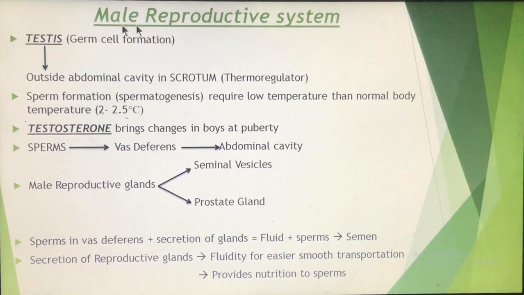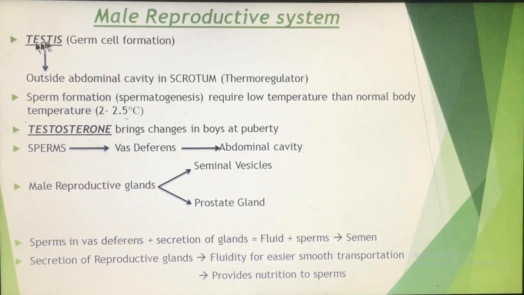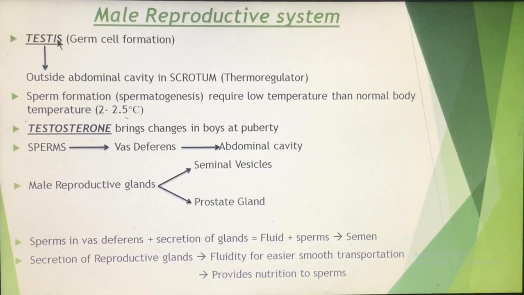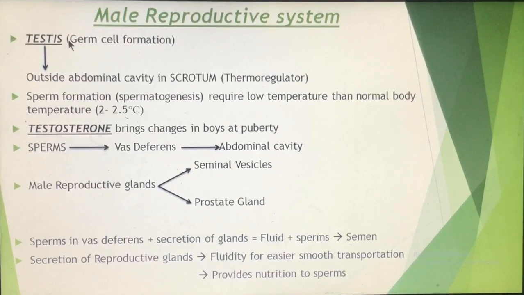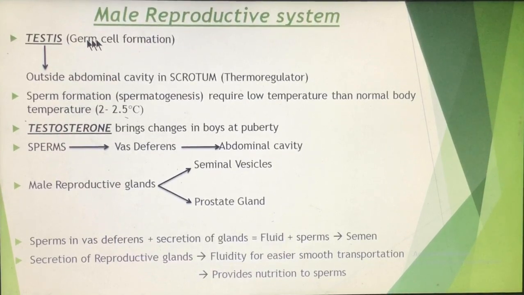The main male reproductive organ is known as the testes. There is a pair of testes, and inside the testes spermatogenesis takes place. Spermatogenesis means the sperms are formed inside the testes. Sperms are also known as germ cells. So inside the testes spermatogenesis takes place, that means the sperms are formed. But remember, these testes are not present in the abdominal cavity.